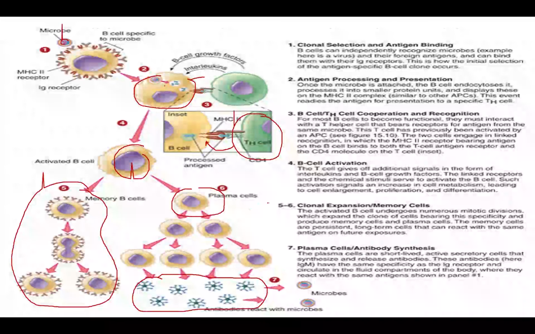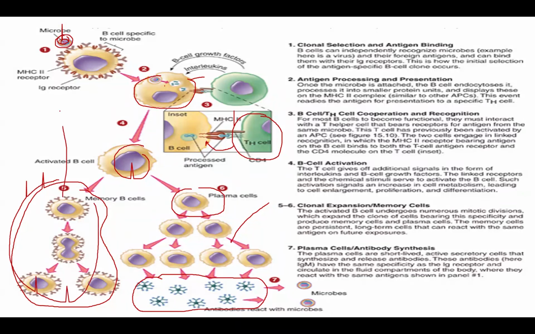So whenever we get a second infection from the same microbe, the same virus over here, the memory B cell is the one that will kill them right away. Therefore, we will not have illness anymore. This is what we call immunity. It is done by the memory cell.